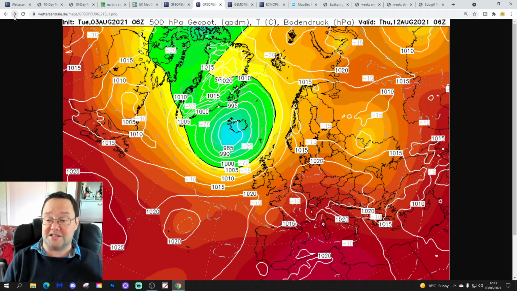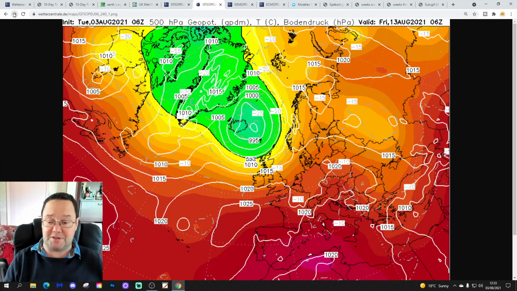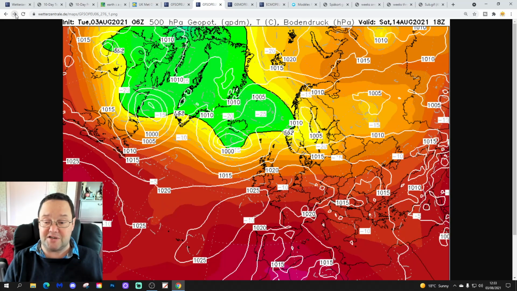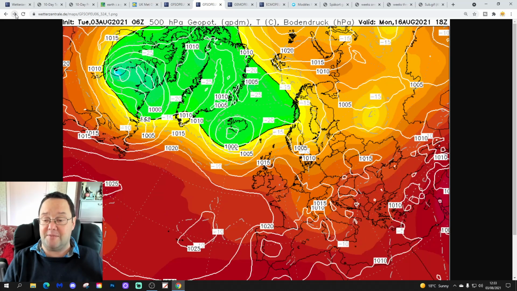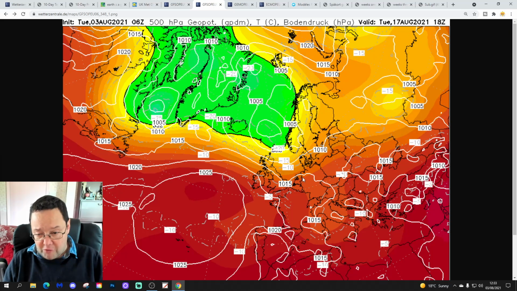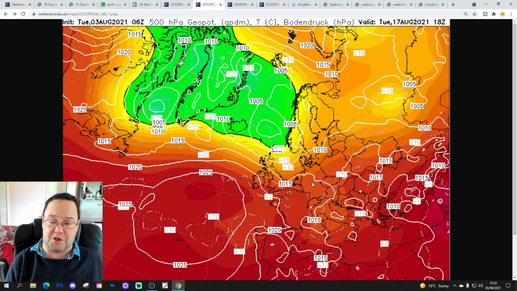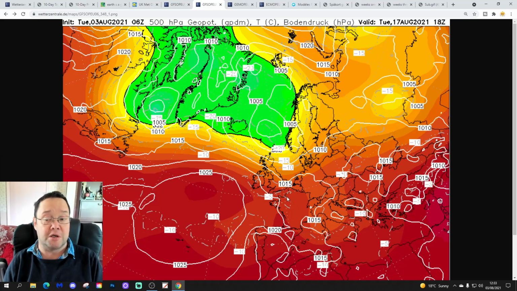Into the middle and second half of next week, again, a bit of a north-south split, Scotland and Northern Ireland, with influence from low pressure, looking a little bit cool and unsettled. England and Wales probably looking relatively dry and potentially quite warm. By day 10, we're beginning to find that ridge slipping southwards again, so possibly starting to turn a bit more unsettled even in the south, and in the more extended range, sort of northwesterly winds coming and going, so southern and western areas always getting the driest, warmest weather.